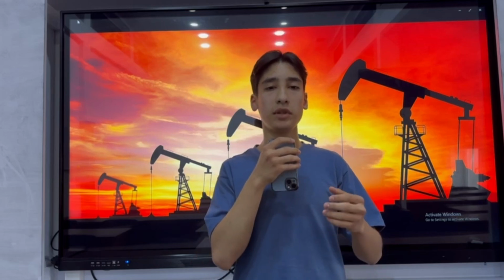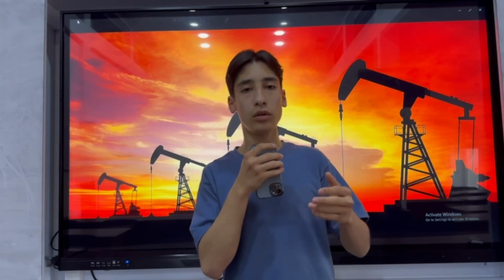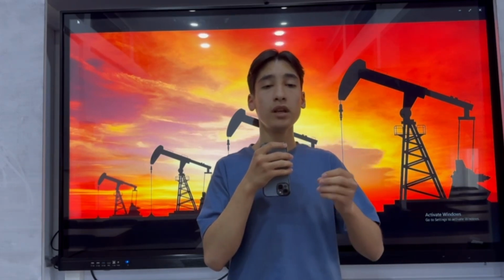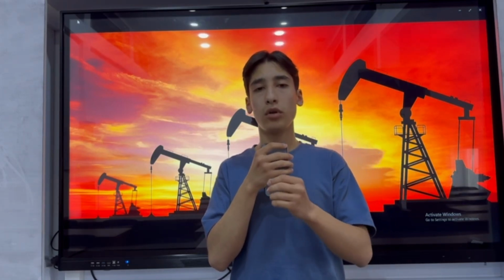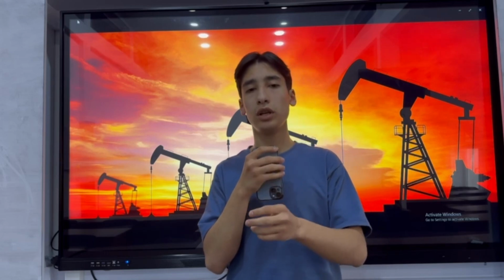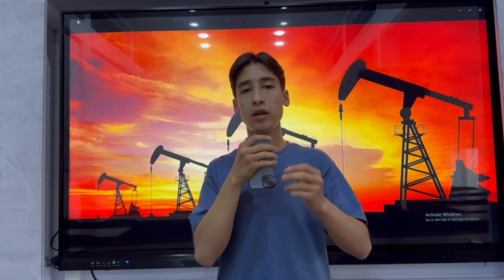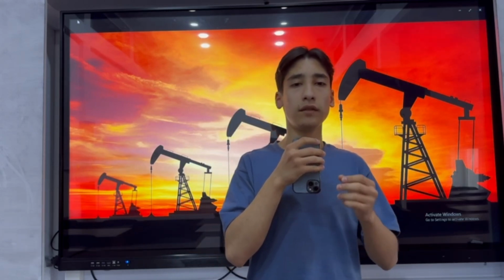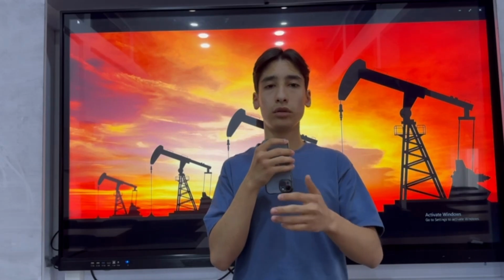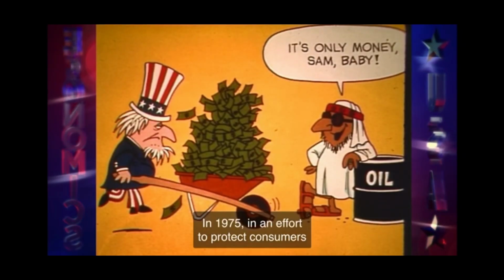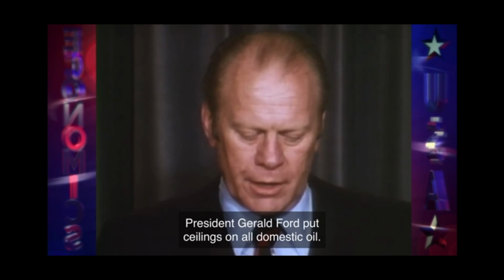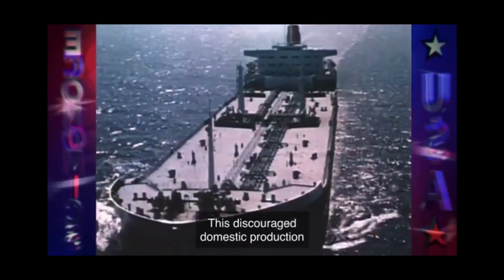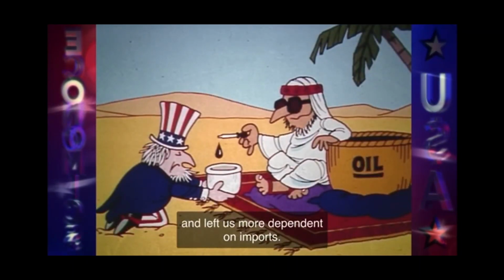In 1975, President Gerald Ford put a ceiling on all domestic oil production in the USA. This discouraged suppliers from producing more oil, but consumers were willing to buy more oil. That's why there was a shortage in that period, because the quantity demanded of oil was greater than the quantity supplied of oil, and this left the USA more dependent on imported oil. In an effort to protect consumers from dramatic oil price hikes, President Gerald Ford put ceilings on all domestic oil. This discouraged domestic production and left us more dependent on imports.